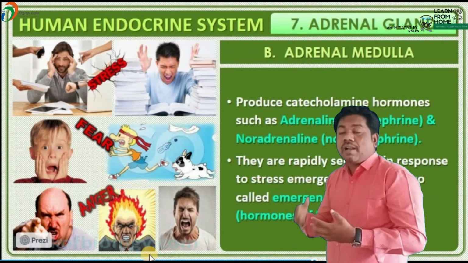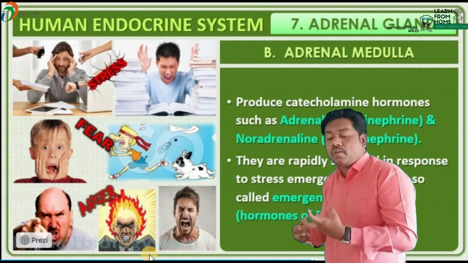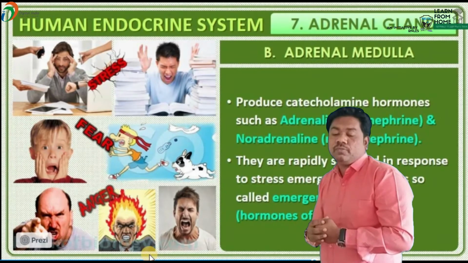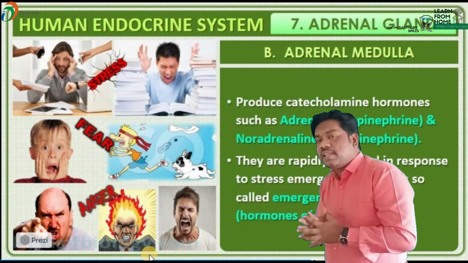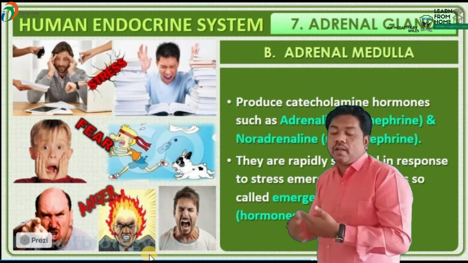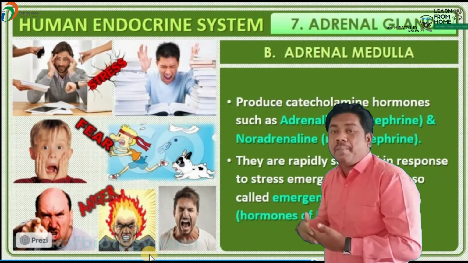They are rapidly secreted in response to stress or an emergency situation. Due to that reason, it is called the emergency hormone. Which hormone is known as the emergency hormone? Adrenaline is known as the emergency hormone.